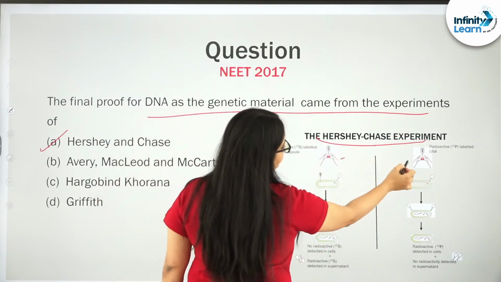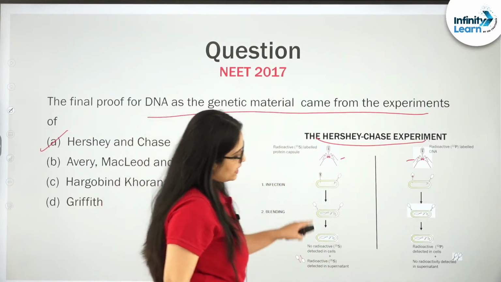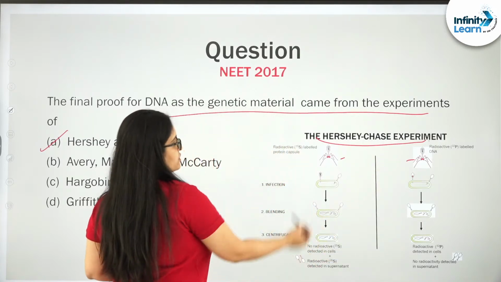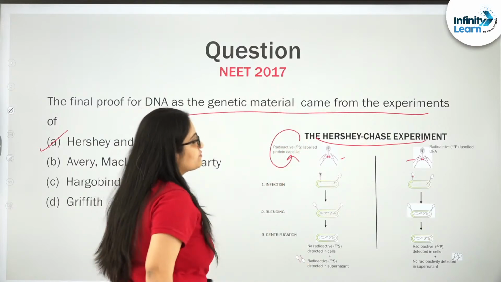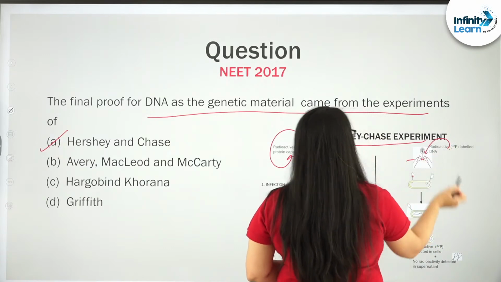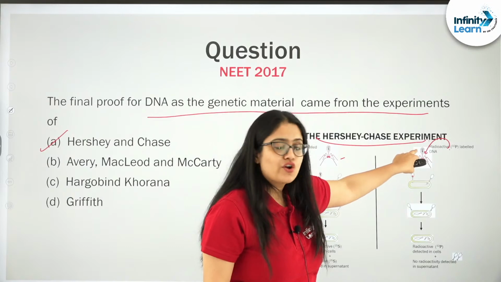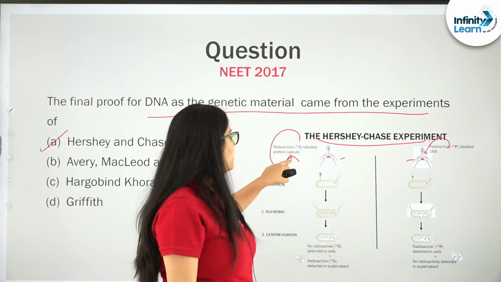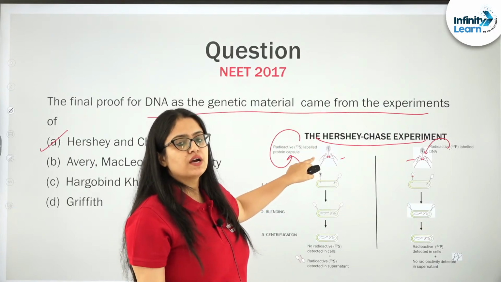They used these bacteriophages. These are actually two different experiments, and parallelly you need to analyze the results. In this one, you can see the bacteriophages were grown on radioactive sulfur, and here they were grown on radioactive phosphorus. And you already know that DNA contains phosphorus, hence the DNA of this bacteriophage will become radioactive, and here the protein coat will become radioactive because sulfur is present in the amino acids.